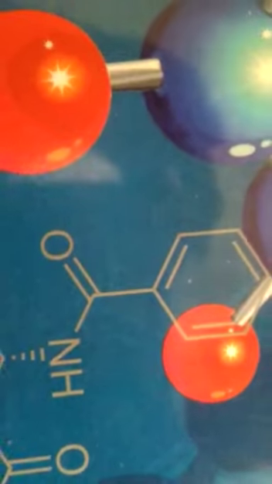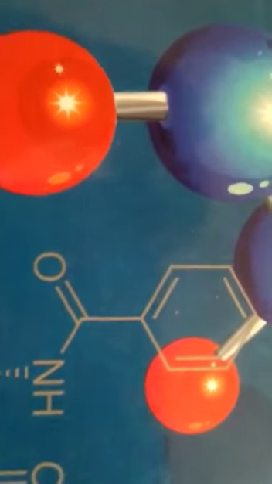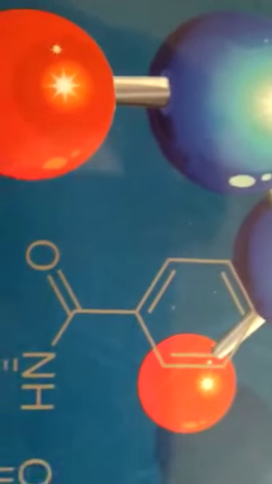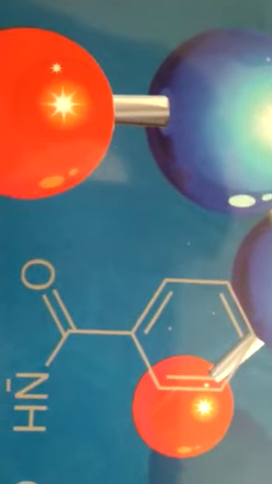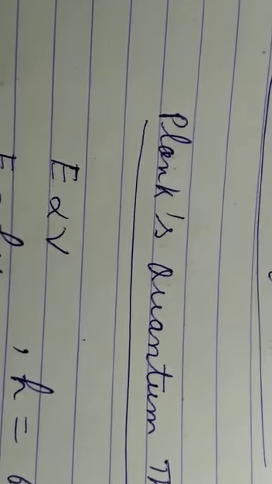Now the first one is the black body radiation or the Planck theory. You know, students, when an iron rod is heated in a furnace, it turns dull red and then more and more red as the temperature increases.